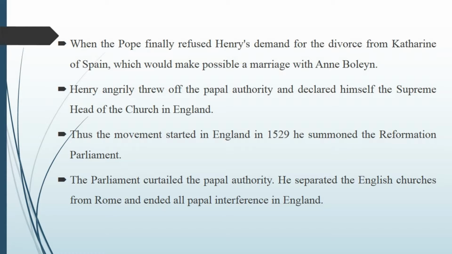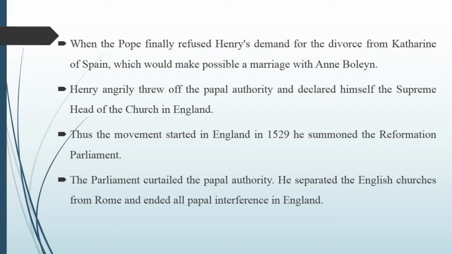This movement started in England in 1529. He summoned the Reformation Parliament. Few people supported the English churches from Rome and ended all papal interference in England. Thus, England came to have a national church with a monarch as its head.